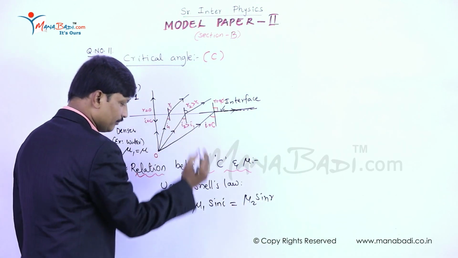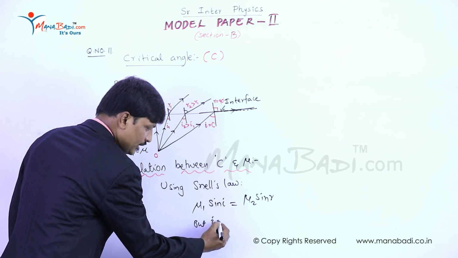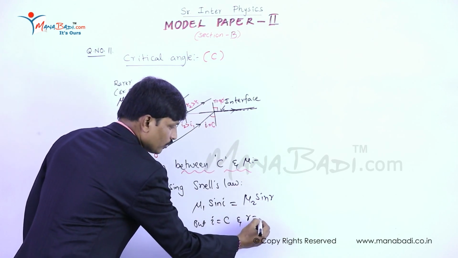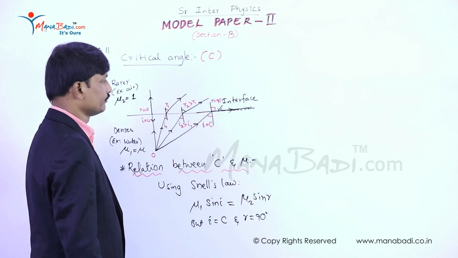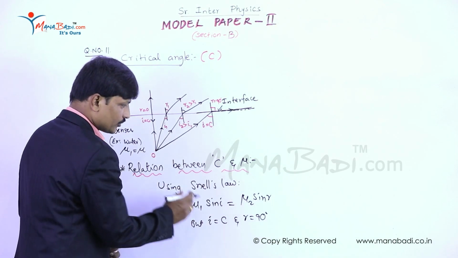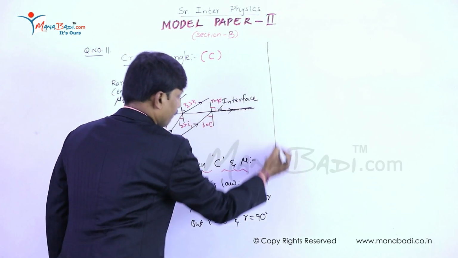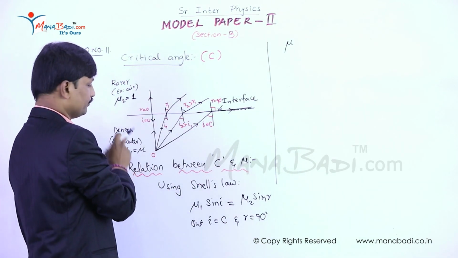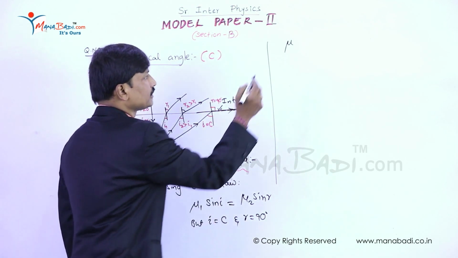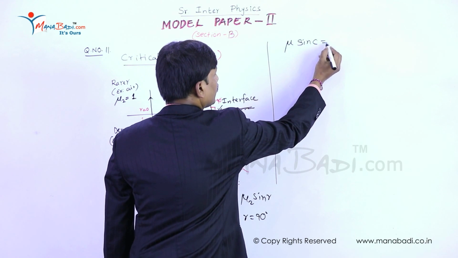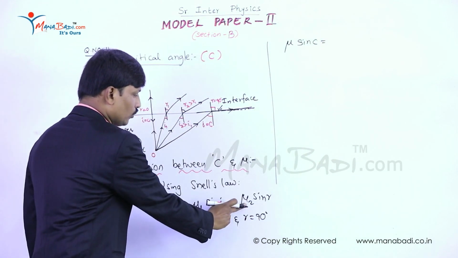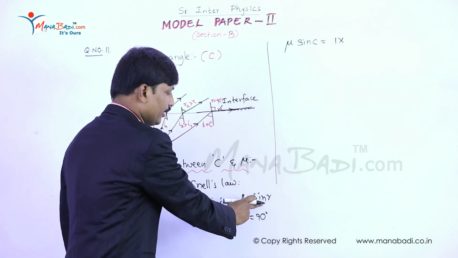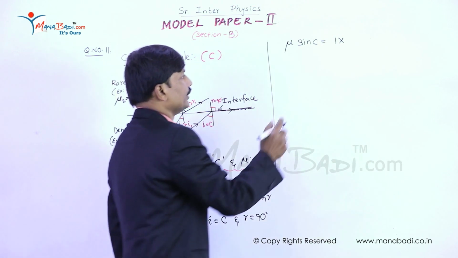But from the diagram, I equals C and R equals 90 degrees. If you substitute these values in the formula, then mu1, that is mu, sin I, nothing but sin C, equals mu2, nothing but 1, into sin R, nothing but sin 90 degrees.